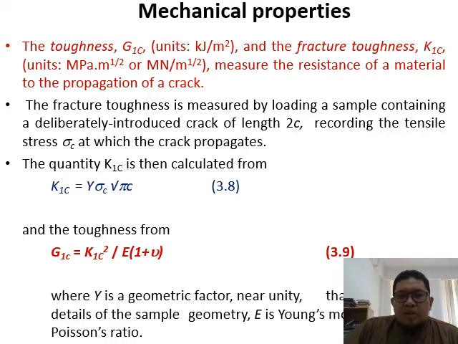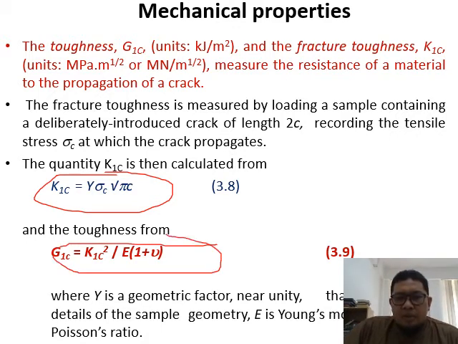The quantity of the fracture toughness K1C is then calculated from this equation, and the toughness from this equation, where y is a geometric factor near unity that depends on the details of the sample geometry, E is the Young modulus, and nu is the Poisson ratio.